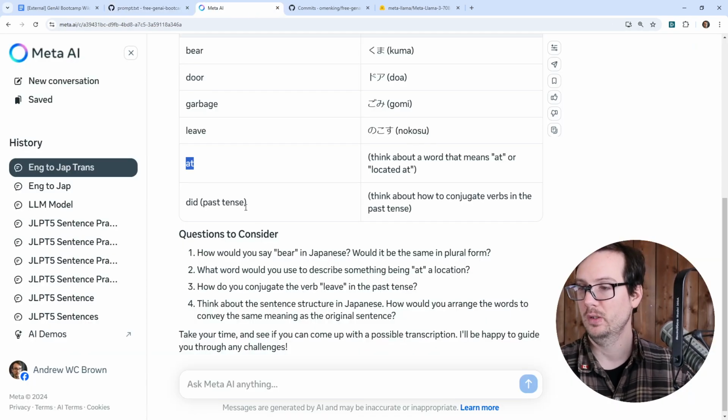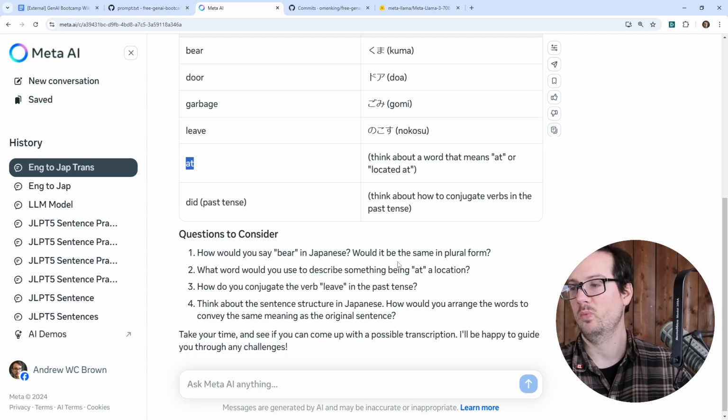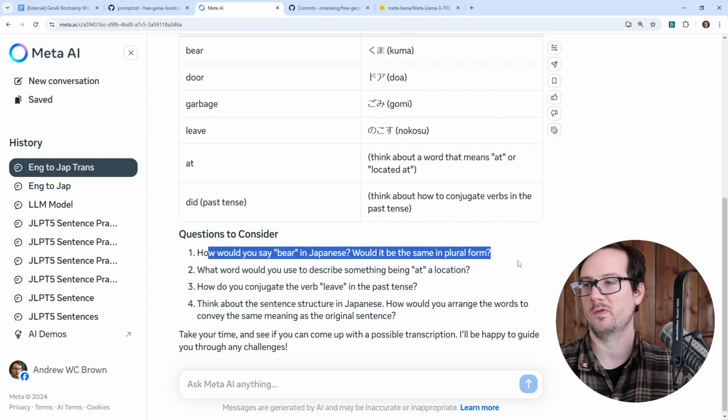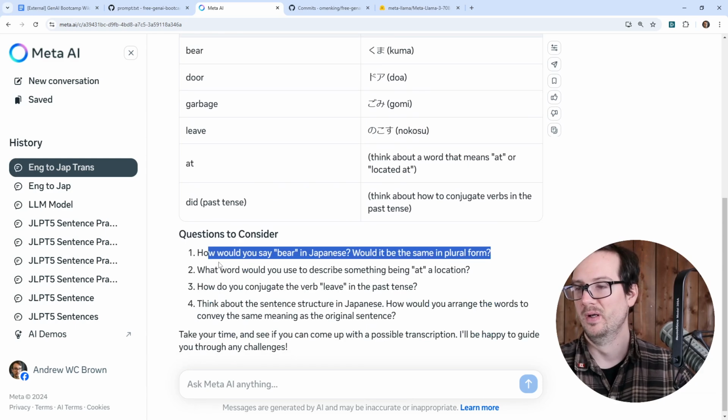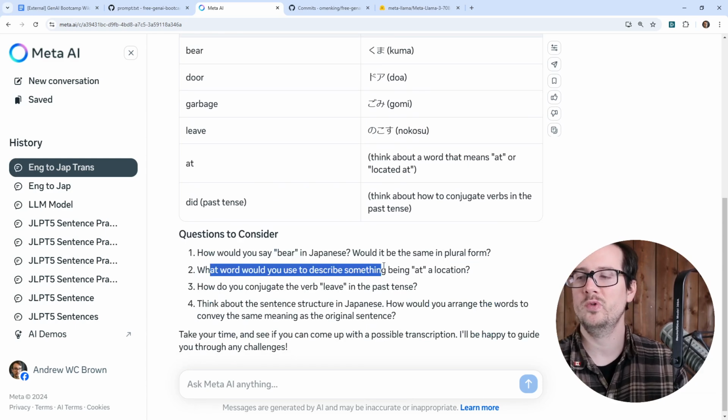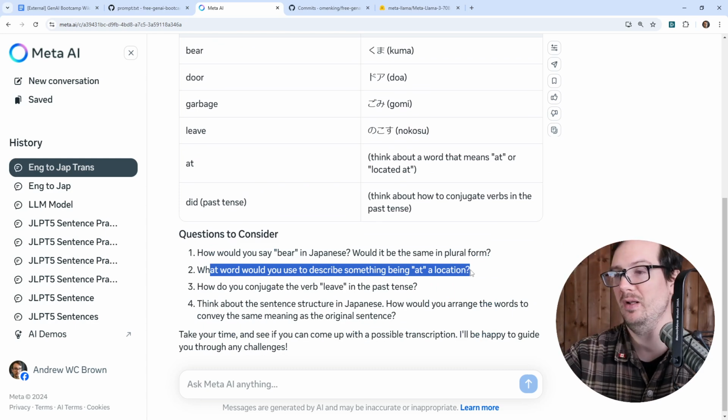Let's go back over to here. How would you say bear in Japanese? Would it be the same in the plural form? That's not very useful for us, right? We can see it's up here. What would you use to describe something being at a location?